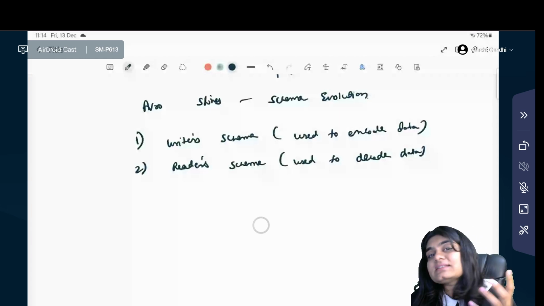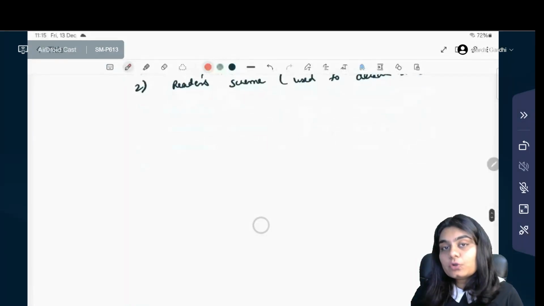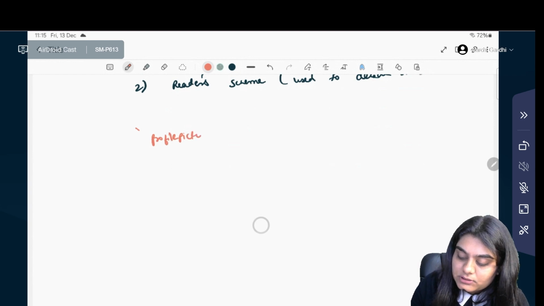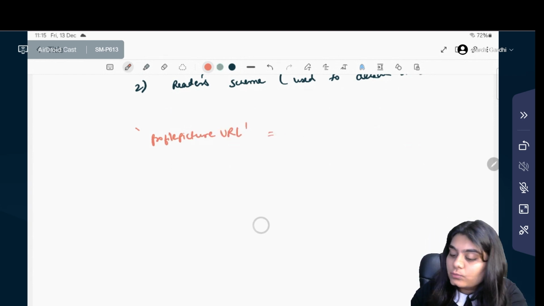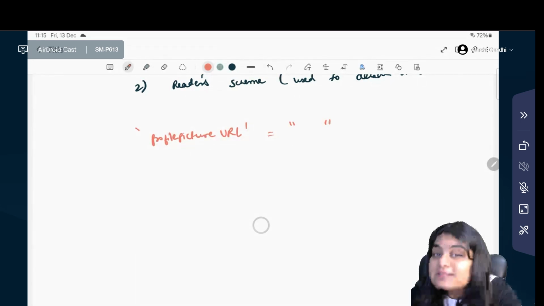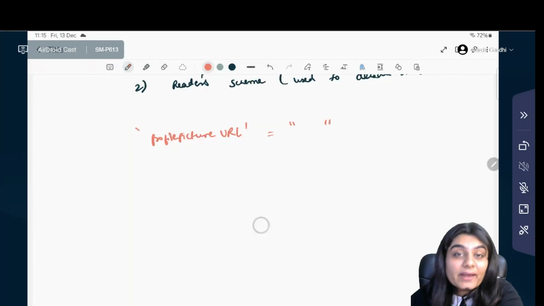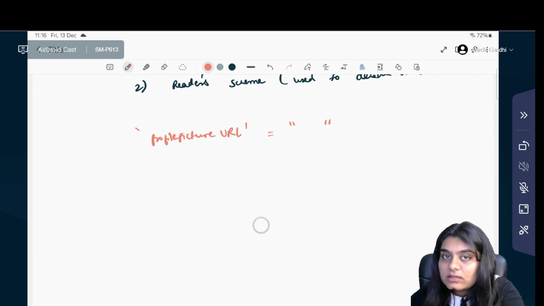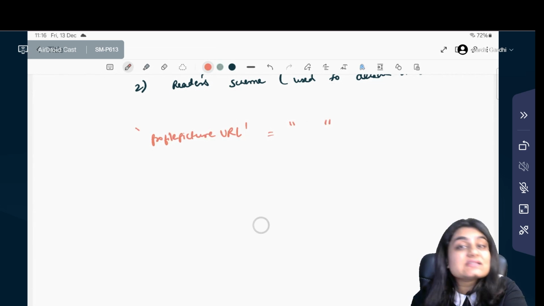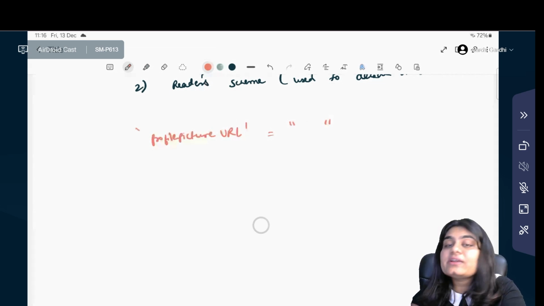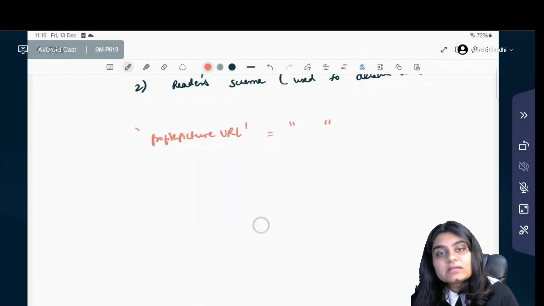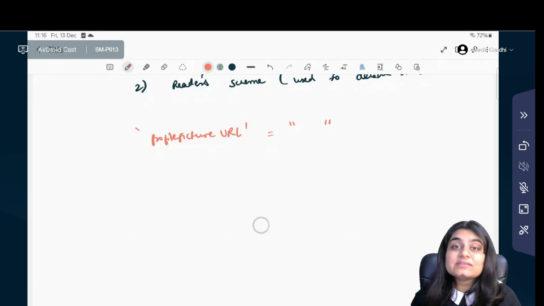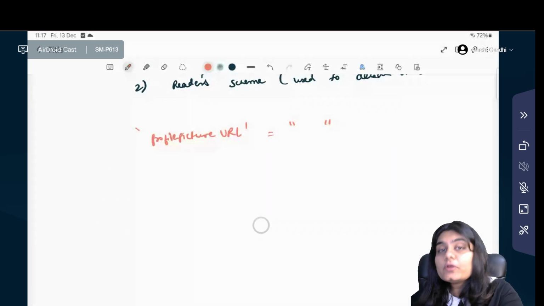Let's look at some practical examples. Suppose you have added a new field profile picture URL to the schema and given its default value as an empty string. This new schema will still be compatible with older data because the default value is used whenever this field is missing. But what if you don't provide the default value? And that is where things will break. The reader won't know what to do with this missing field.